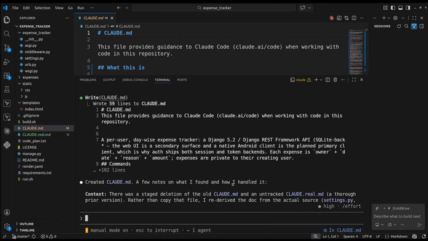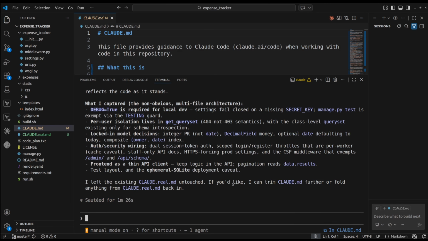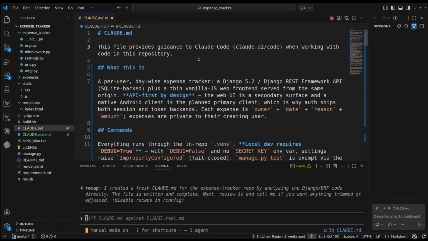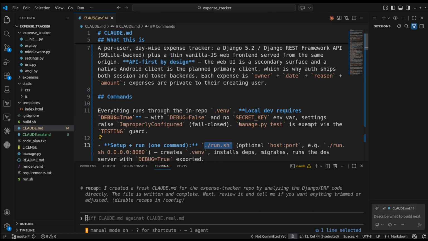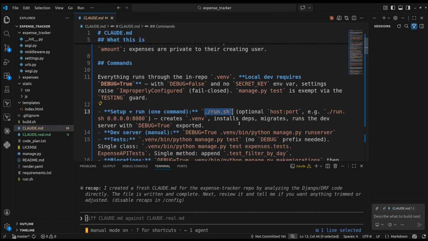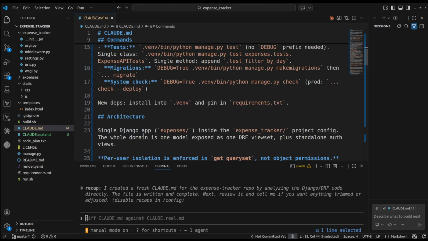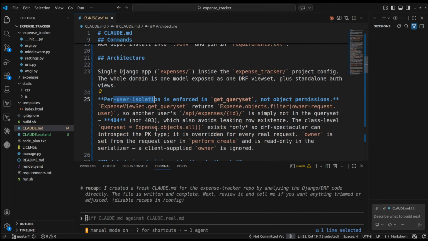And in around 1 minute 20 seconds, it's honestly not bad at all. So if you look at it, it got the stack right, which is Django and SQLite based, and we are focusing on API first. And if we see, it got the run command right, which is used to set up this application. And then if I scroll down a bit, it has covered the tests and the migrations as well, and it covered the architecture, what we are doing, the per user isolation, how it is covered so that a user cannot see other users' expenses.